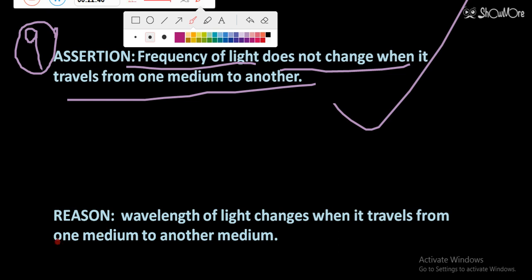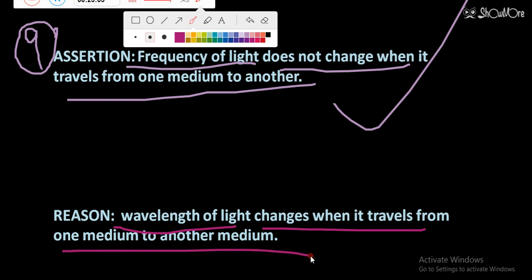Secondly, he is saying the wavelength of light changes when it travels from one medium to another medium. So now he is saying wavelength will change. In the first case he is saying frequency will not change. Yes, obviously wavelength will change. Wavelength and speed of light will change when it enters from one medium to another medium.